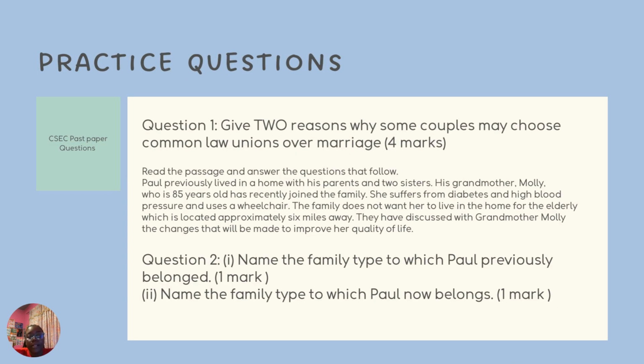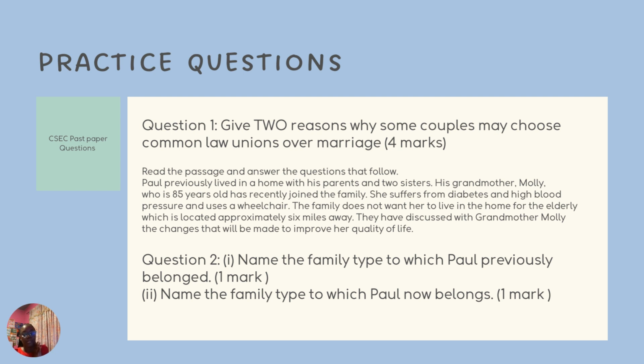There are some practice questions, of course, and the first question is to read the passage and answer the question. Let me zoom it out. So the first question is, give 2 reasons why some couples may choose common law unions over marriage. And I explained it basically.